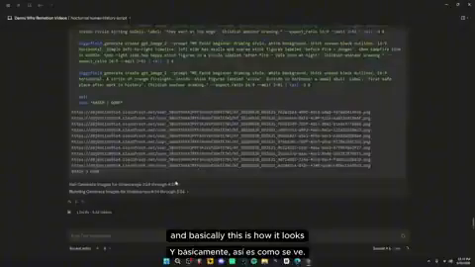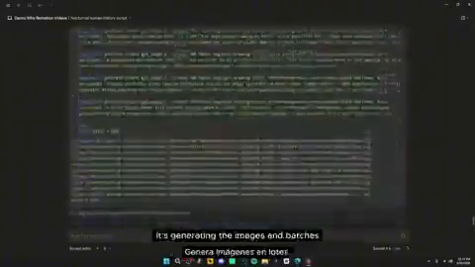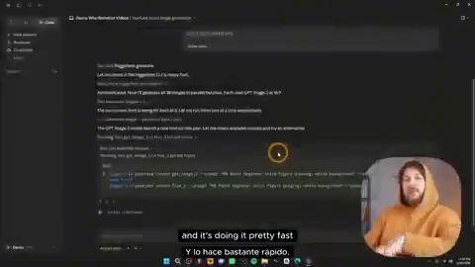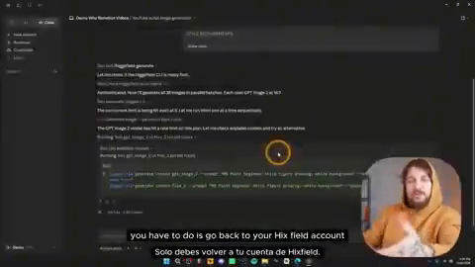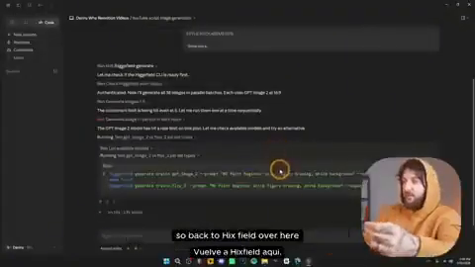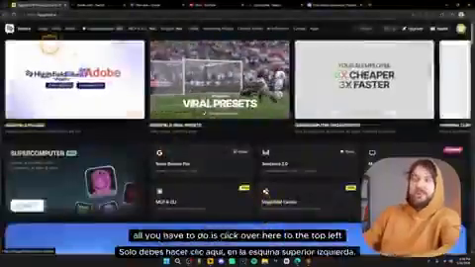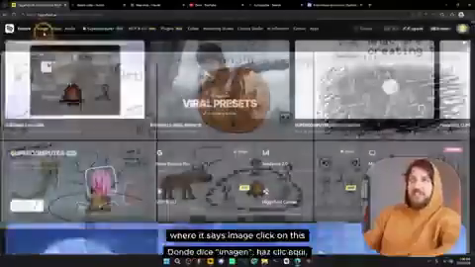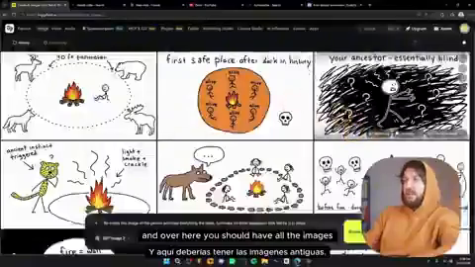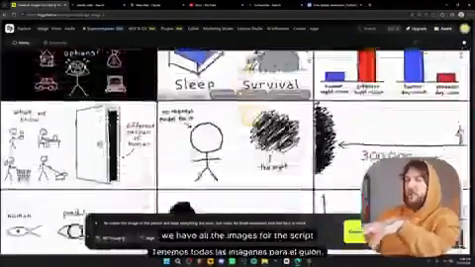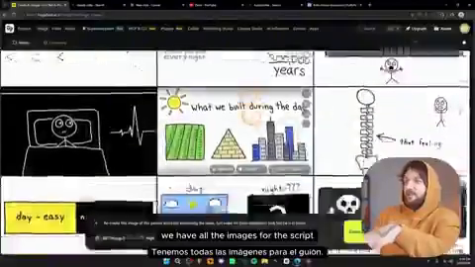And basically, this is how it looks. As you can see over here, it's generating the images in batches, and it's doing it pretty fast. Now, to check your images, all you have to do is go back to your Higgsfield account. So back to Higgsfield over here. All you have to do is click over here at the top left where it says image. Click on this, and over here, you should have all the images that are being generated right now. If I scroll down, we have all the images for the script.